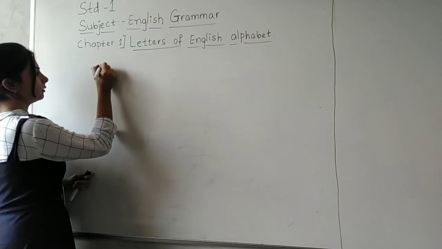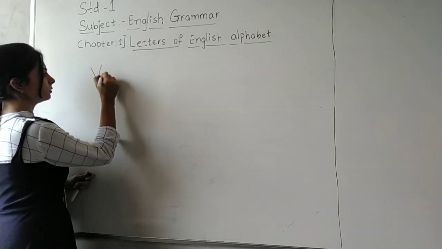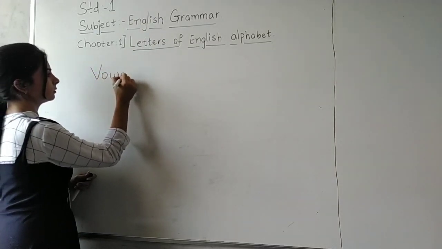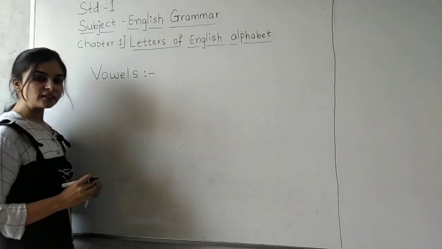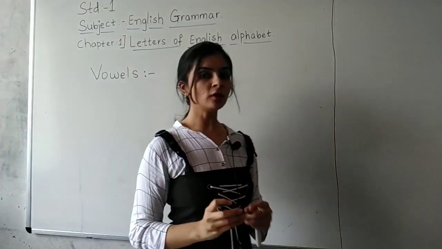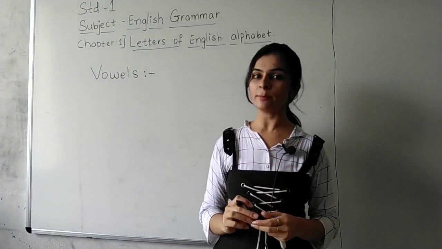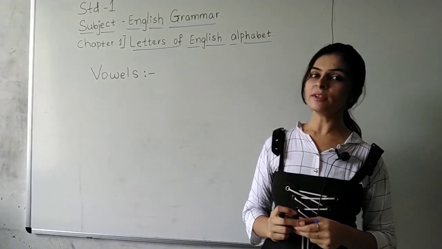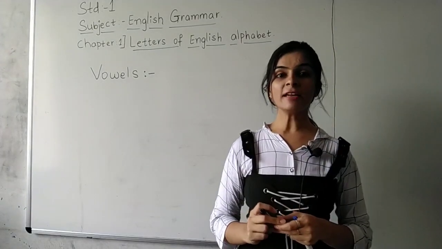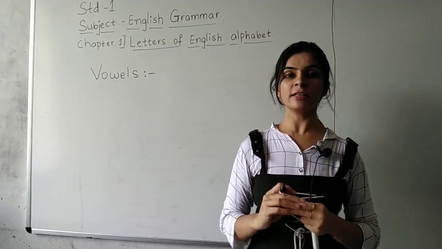Now students, which letters are vowels? Which letters are vowels? I know you learned this in senior KG. I know you all know which are the vowels. Now I am going to write vowels on the board. Then I will show you on an ice cream stick.